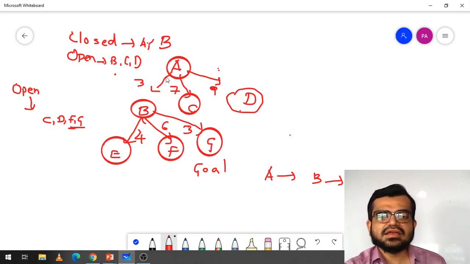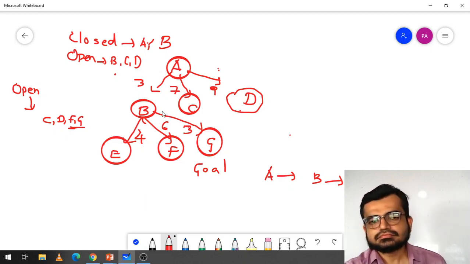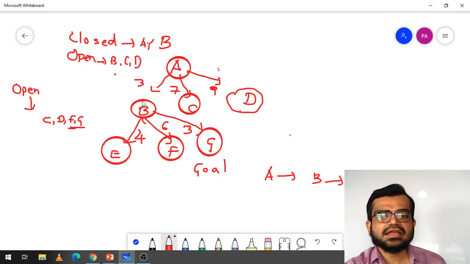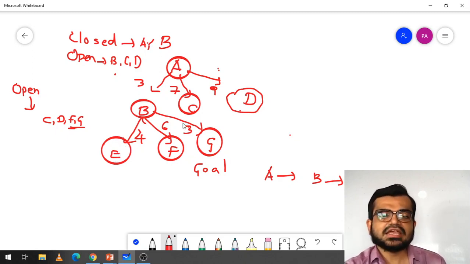That's why you can see it is a combination of DFS and BFS. For example, first it is going like a BFS, visiting all of the nodes of B, but it can be a DFS also.